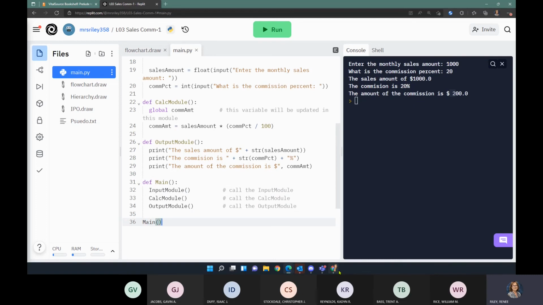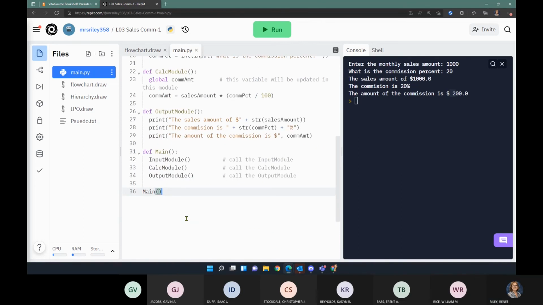Now I added that extra layer of module-ness, right? Because I wanted it to match our hierarchy chart. And we like having a main function, a place where our program starts. So if you notice, it's not much different. It's just an extra layer. Let's run it after that change, make sure it didn't break anything.